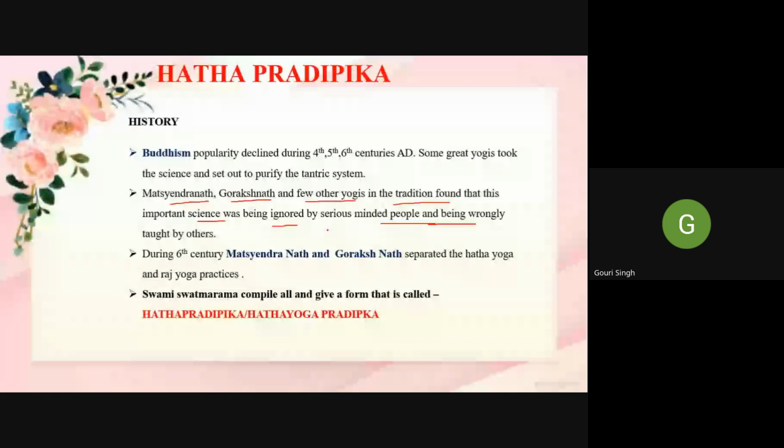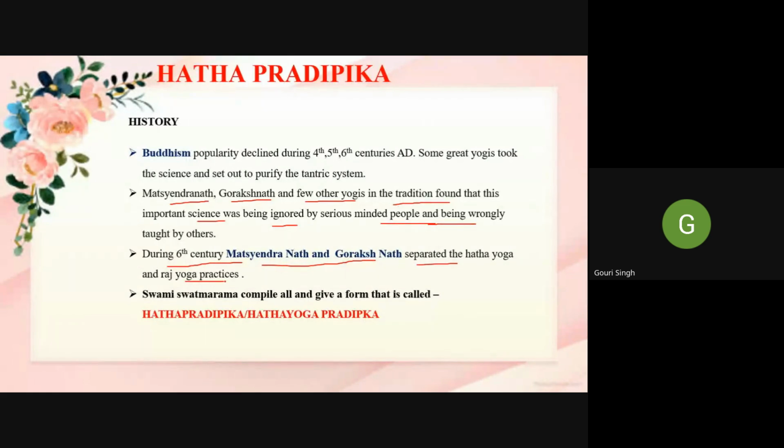What happens? The tantric philosophy came out when the 6th century started. Philosophies were followed at that time. The people's misconceptions were spreading, and they were followed in a different way. So, to give proper knowledge to the people and society, Matsyendranath, Gorakshnath and a few other yogis came together and started this during the 6th century. Particularly, Matsyendranath and Gorakshnath separated the Hatha Yoga and Raja Yoga practices.